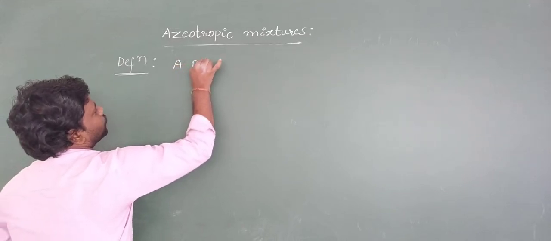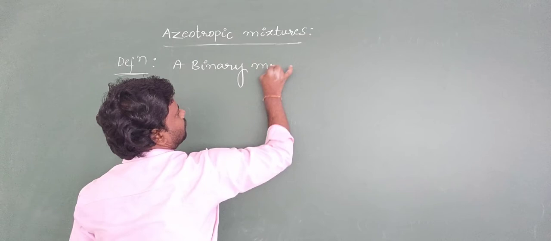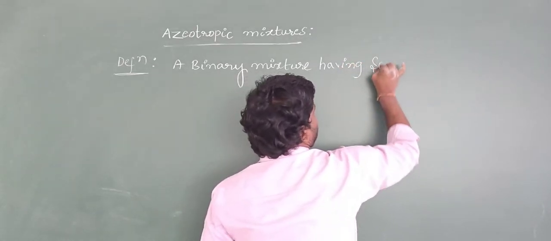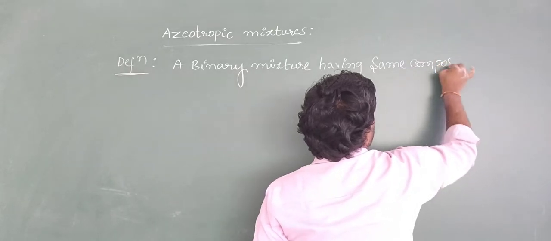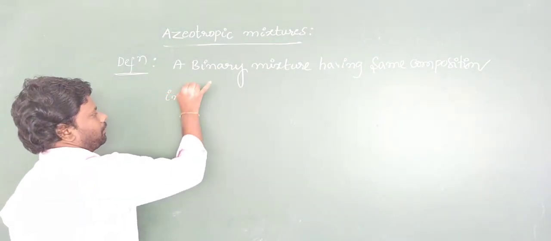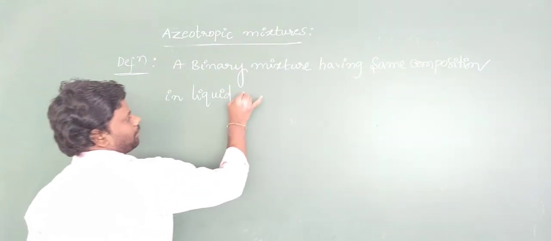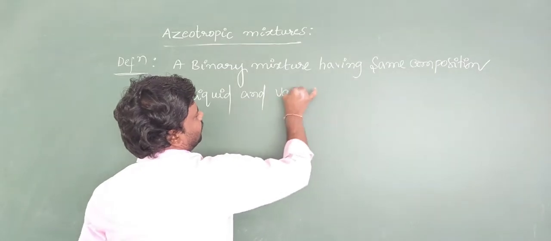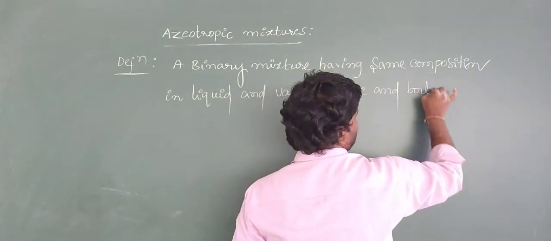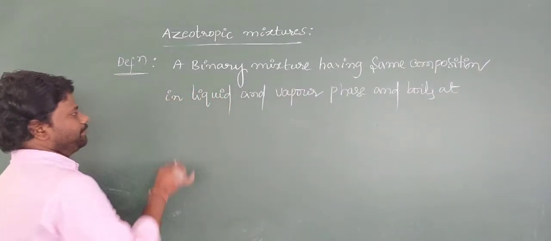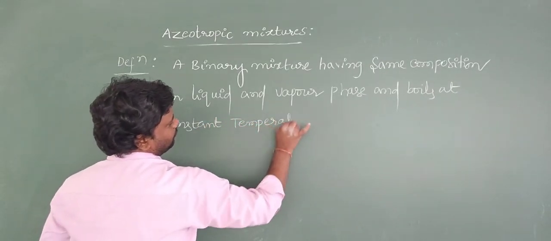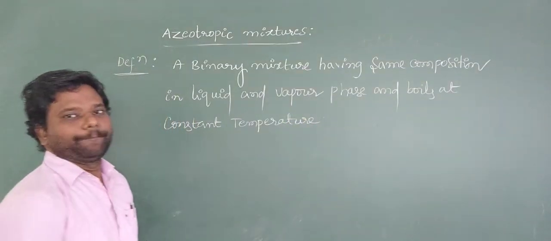A binary mixture having the same composition in liquid and vapor phase and boiling at constant temperature is called an azeotropic mixture.